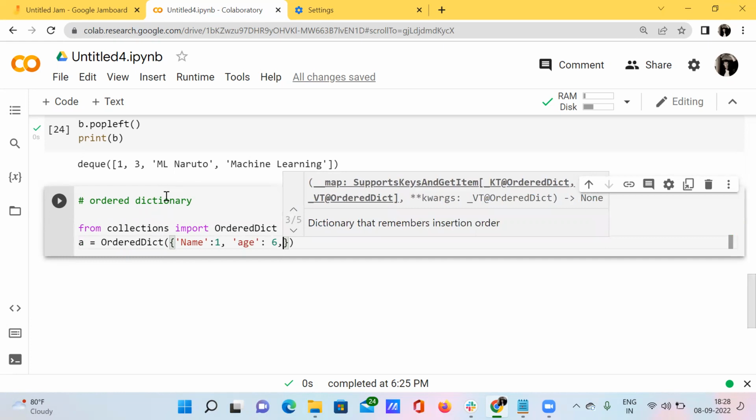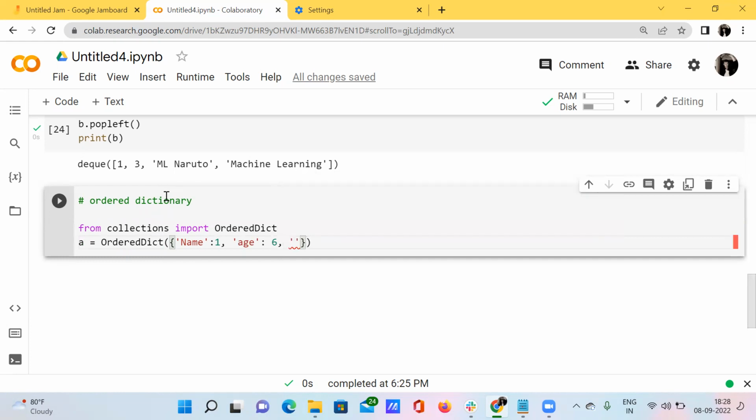I'm just giving these randomly, there is no meaning involved. Why name is 1 and age is 6, there is no proper meaning for that. Now I'm assigning another element, salary. This is nothing but the key. These are all the keys.